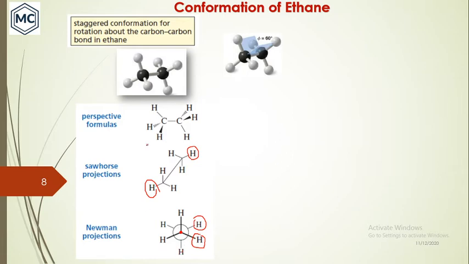So this is a different representation of the staggered conformation.